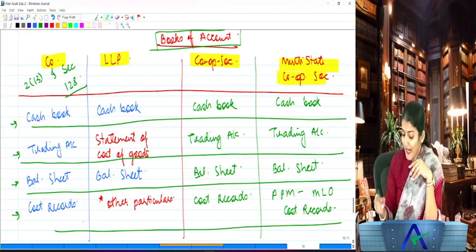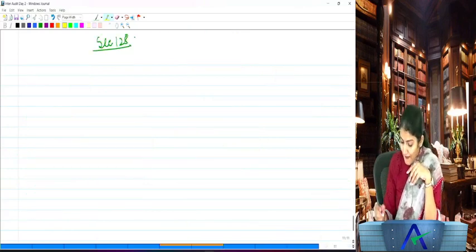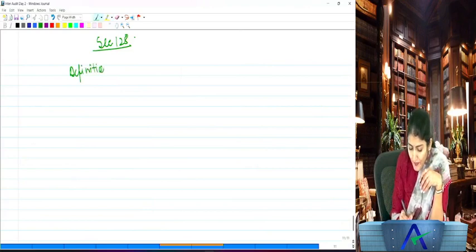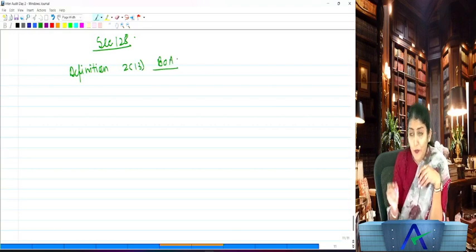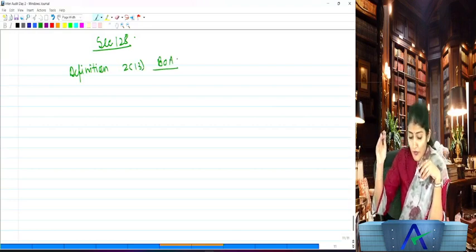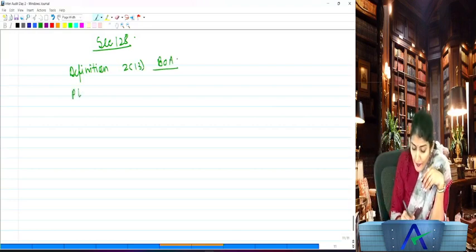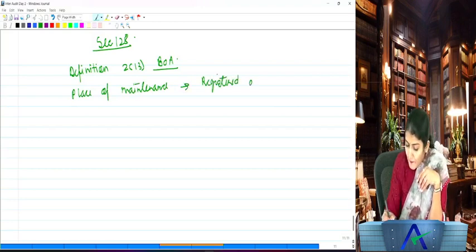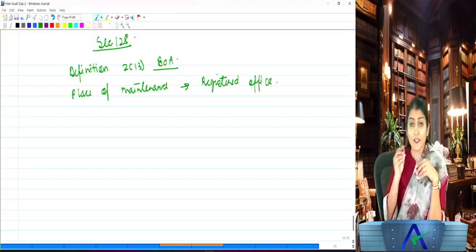Right. So that's regarding the books of account, the different definitions over there. Section 128, one we studied was the definition under section 2(13) of the BOA. What do you mean by BOA? The books of account. Then we studied regarding the place of maintenance of the books of account. By default, where should a company maintain its books of account? The company should maintain its books of account at their registered office.